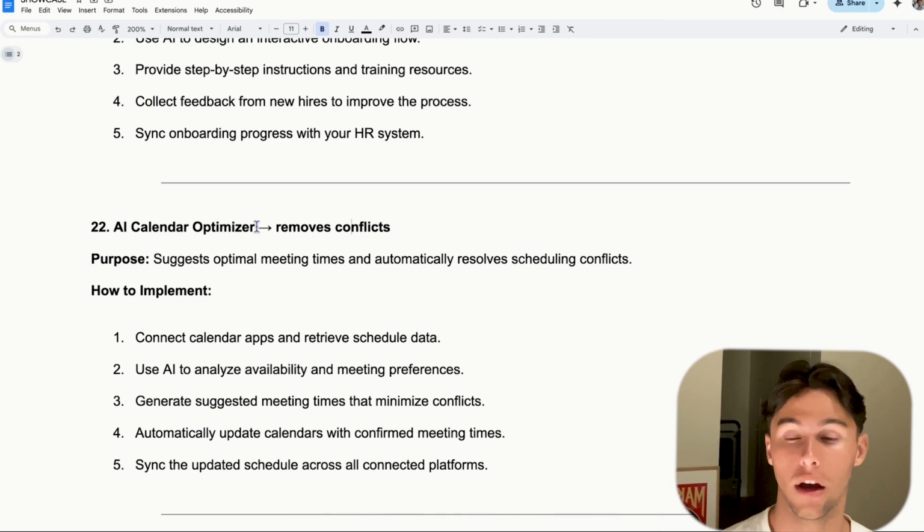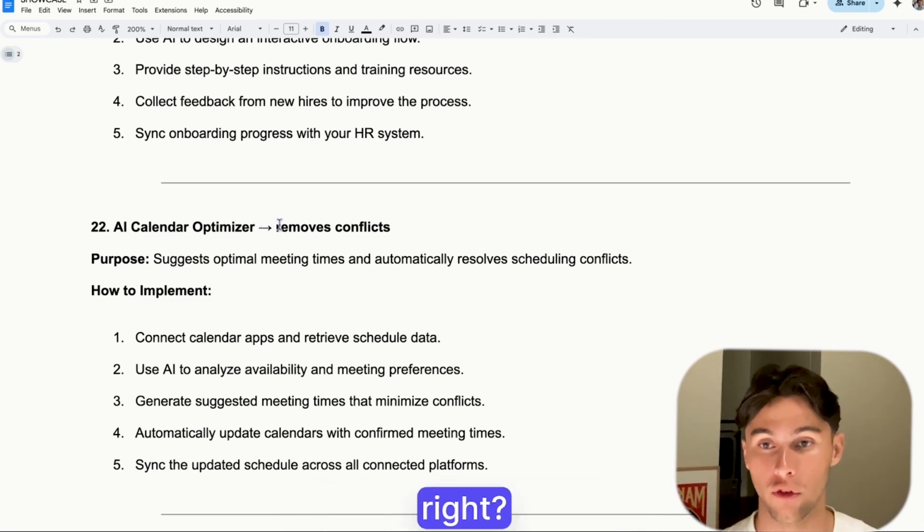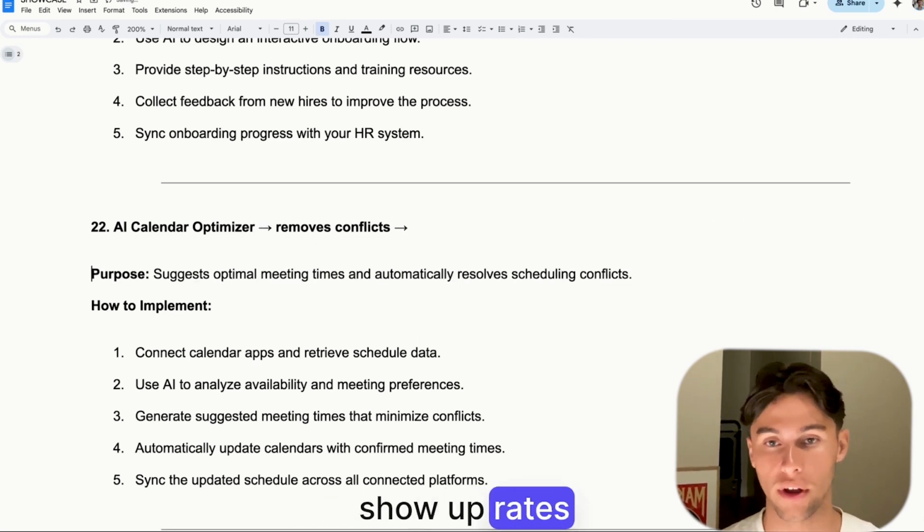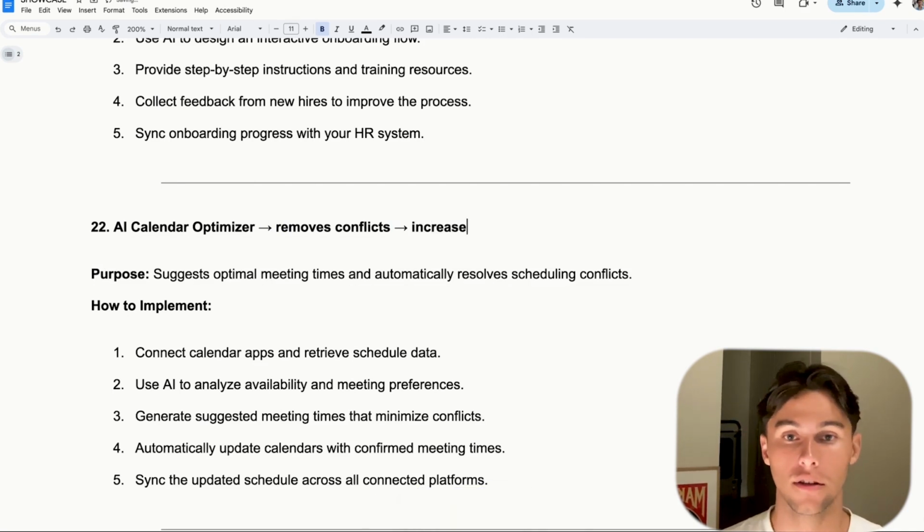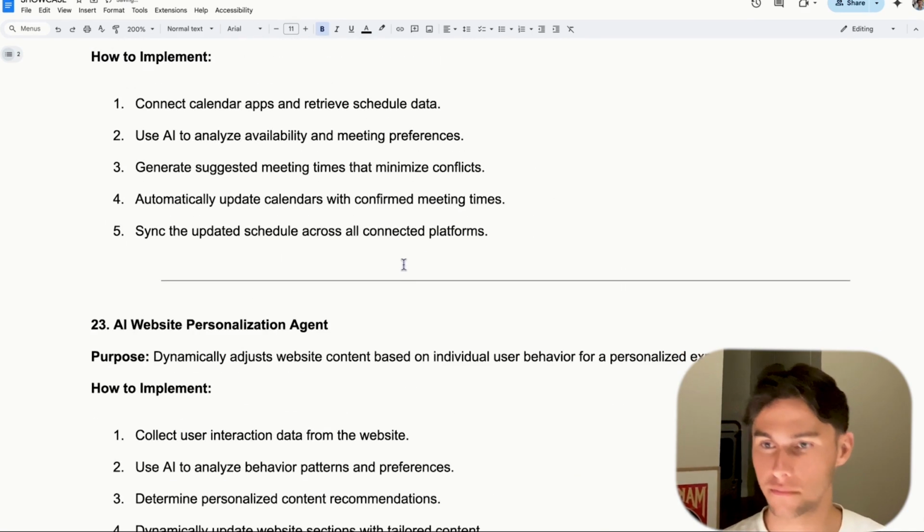And so if you have that AI calendar optimizer, it's very powerful, right? And it increases your show up rates by a lot, right? So very important and very useful.